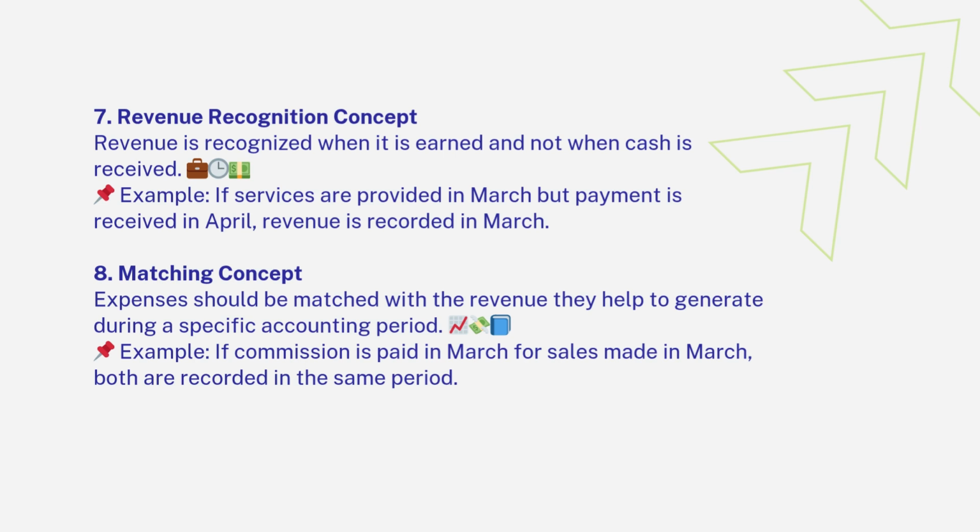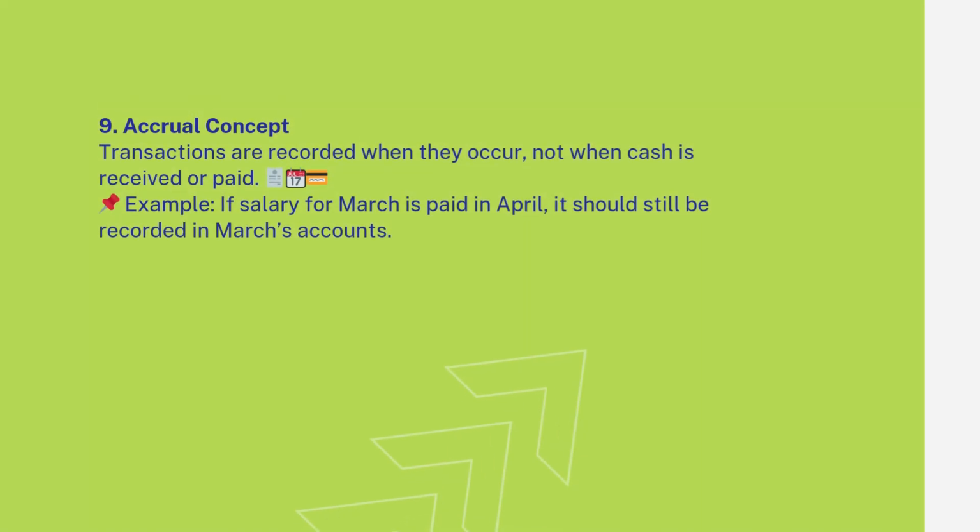8. Matching concept. Expenses should be matched with the revenue they help to generate during a specific accounting period. Example, if commission is paid in March for sales made in March, both are recorded in the same period. 9. Accrual concept. Transactions are recorded when they occur, not when cash is received or paid. Example, if salary for March is paid in April, it should still be recorded in March's accounts.